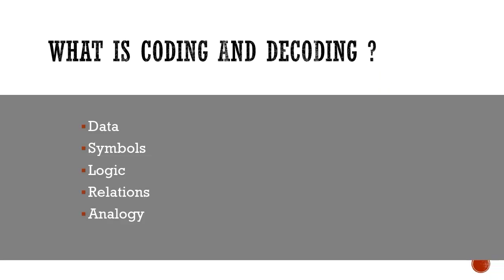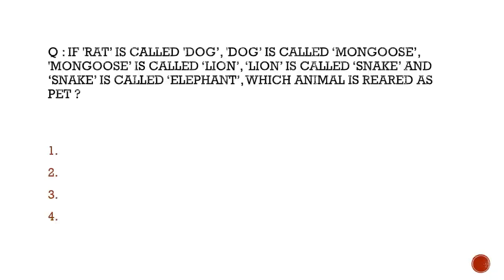It is basically understanding the patterns and analogy and using them in a particular scenario or situation. Trust me, when it comes to coding and decoding, it is one of the simplest parts you'll come across when it comes to aptitude and logical reasoning. Today we'll be solving very few basic questions which are very easy. So let us start with the first one.